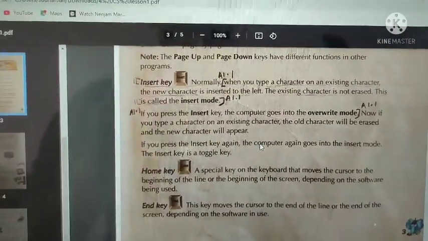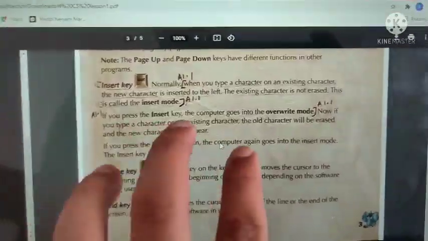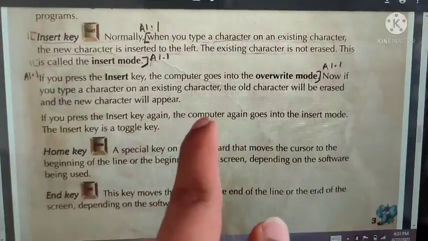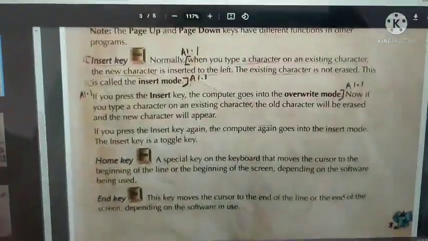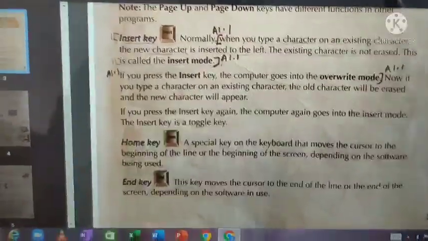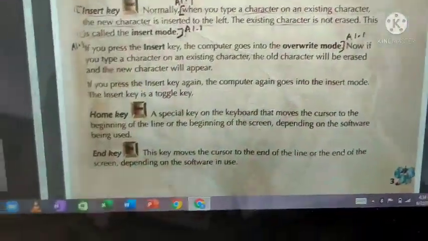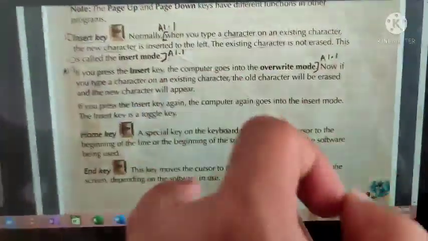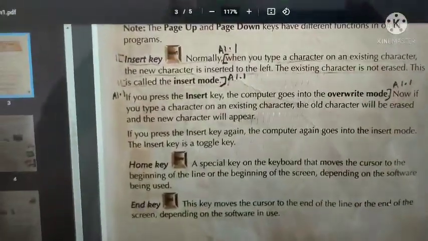if you want to type some letter in between the word, for example, "computer" is a word, and in between if you type a letter, what will happen? A new letter will be inserted there, but the existing letter will not be erased. This happens normally. The word will be the same as it is, but the new letter you insert will be inserted in between.